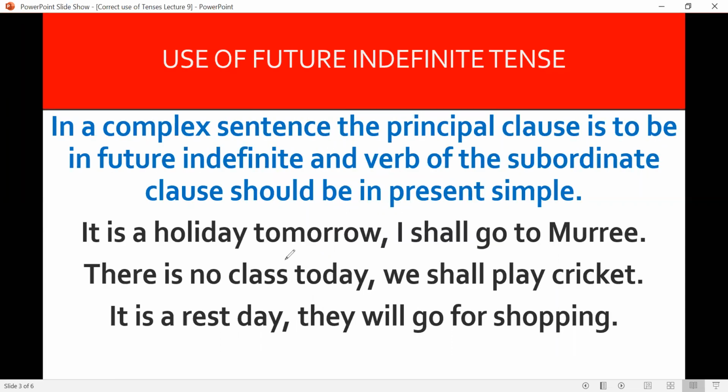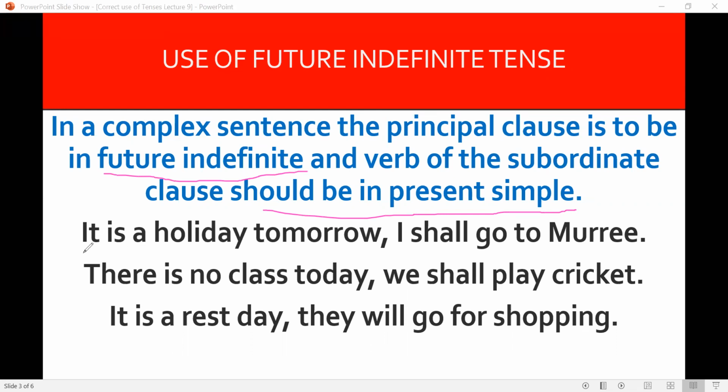Future indefinite is also used in complex sentences where the principal clause is to be in future indefinite, and the verb of the subordinate clause should be in present simple, because two futures cannot come in a single sentence. In the same sentence, we cannot use two futures. It is a holiday tomorrow. I shall go to Murray.